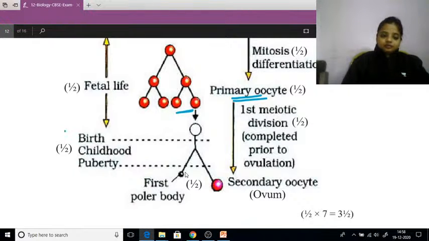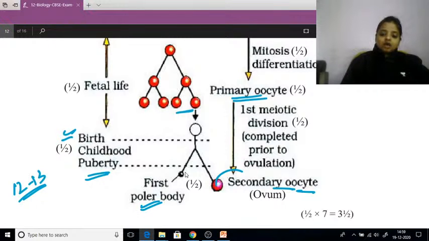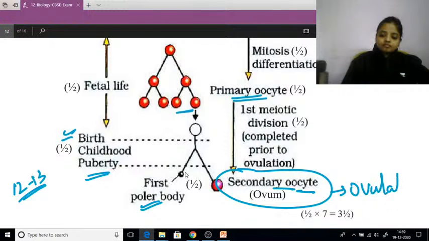Then it completes it and moves ahead. So that occurs at puberty, as she is going to reach the age of 11 to 13. At that moment it is going to produce the secondary oocyte and the first polar body. Now the ovulation occurs at this stage. इस स्टेज पे क्या हो जाता है? ओव्यूलेशन हो जाता है.